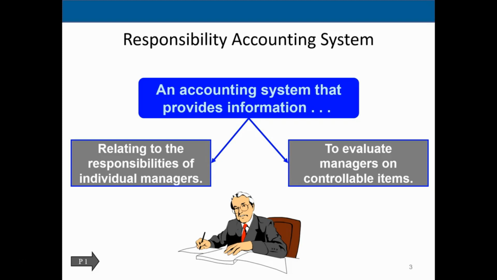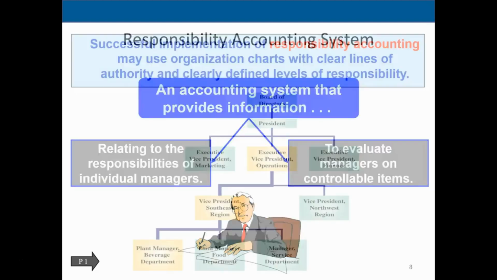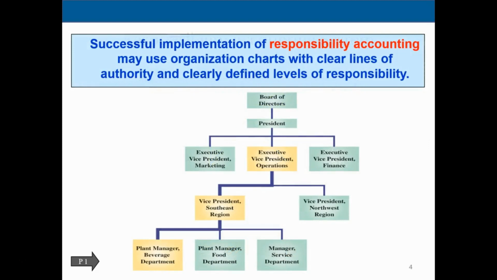In order to hold someone accountable, we need to first know what they're doing, what they're in charge of, as well as what they have control over. So that's the idea of controllable costs. We want to know what they can do and what they cannot do, and measure them on what they have control of. Successful implementation of responsibility accounting may use organizational charts with clear lines of authority and clearly defined levels of responsibility.